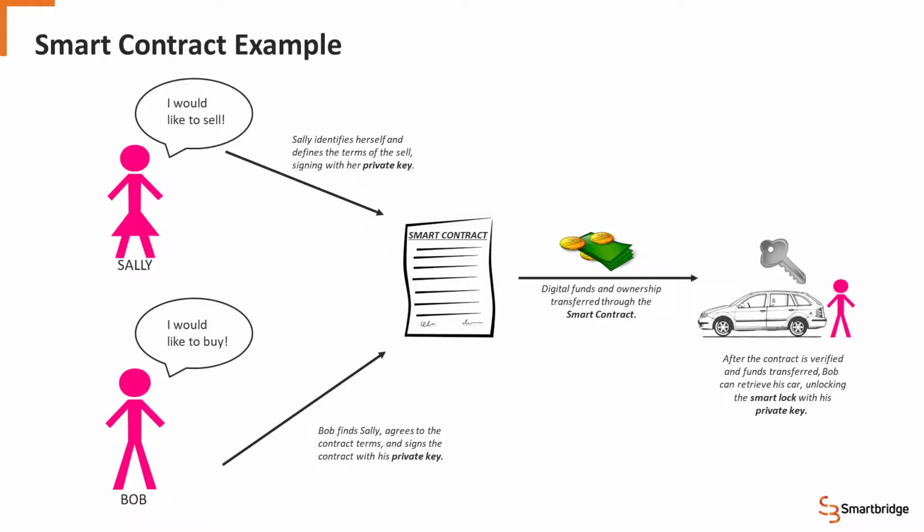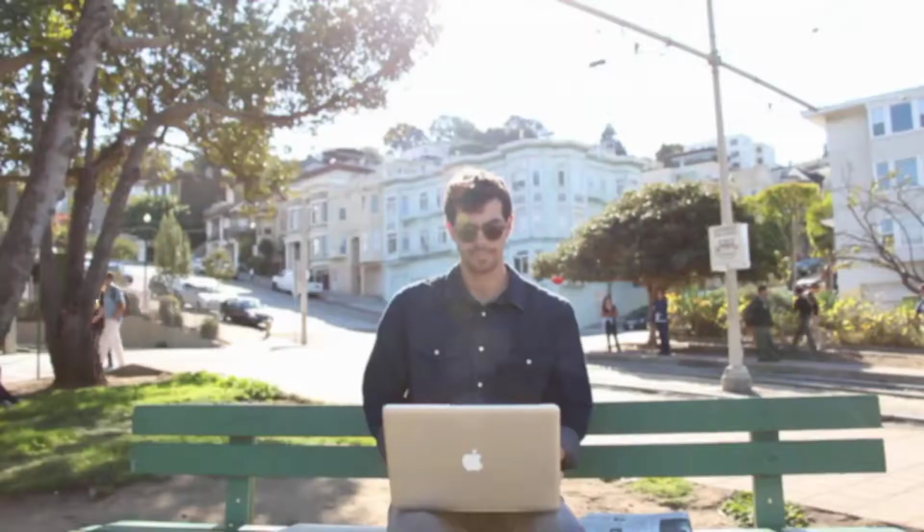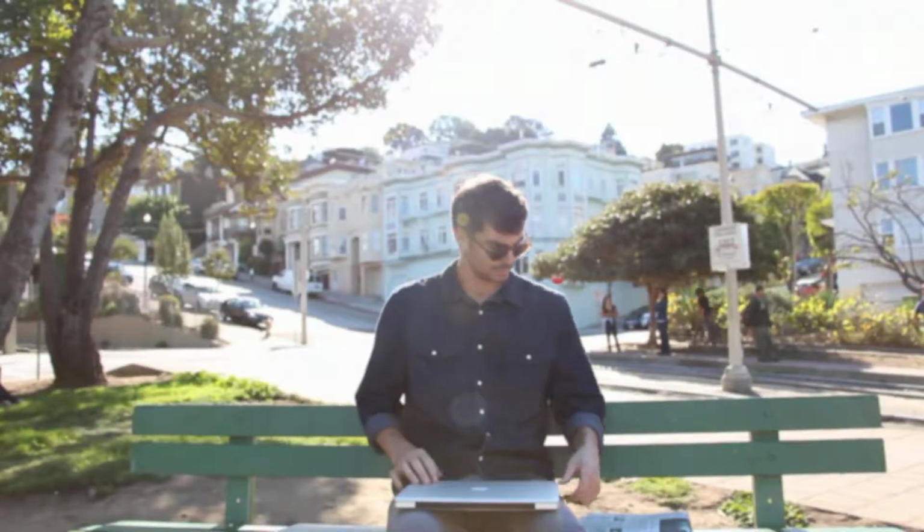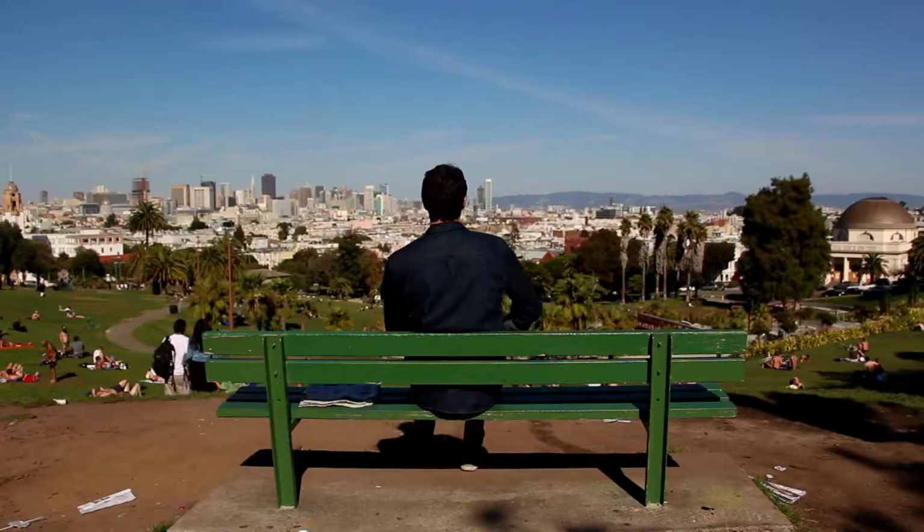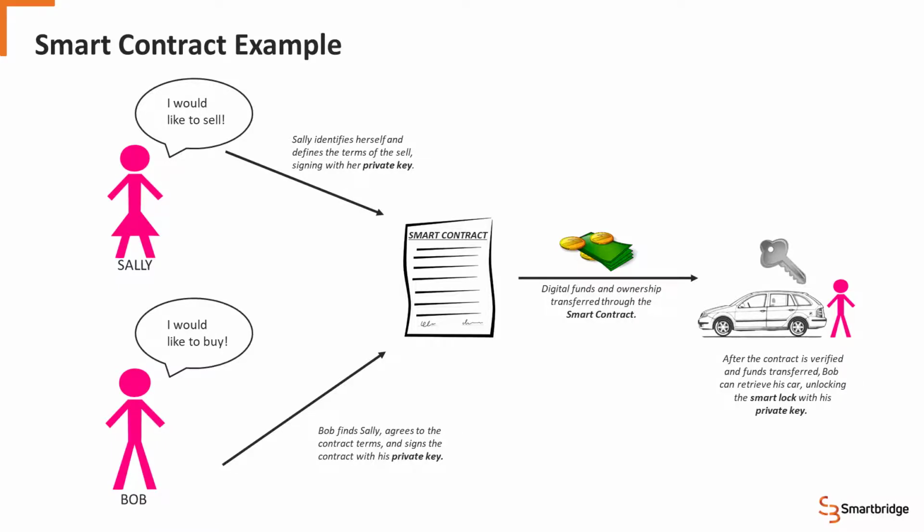At which point, the smart contract not only validates the transfer of the digital ownership from Sally to Bob, but also could move the financial assets from the other party. The smart contract not only moves the vehicle digitally from the seller to the buyer, but also moves the digital currency from the buyer to the seller and represents both of those transactions immutably on the blockchain. From there, the smart contract could also communicate to the registration authority to say the title of this vehicle should also be transferred from the seller to the buyer.